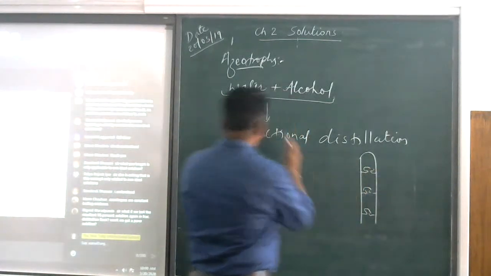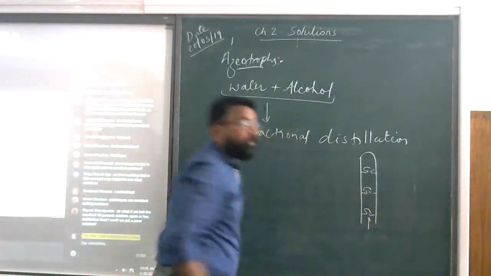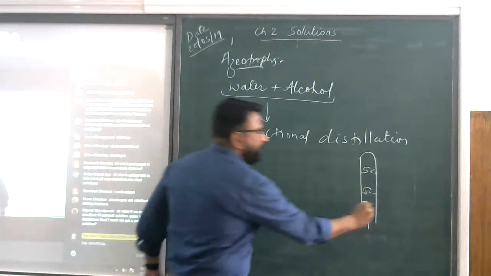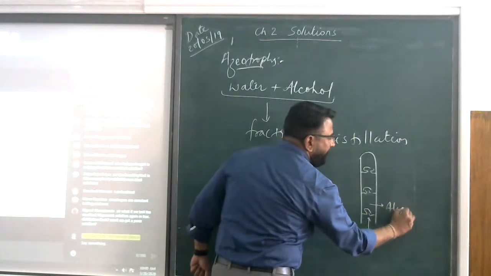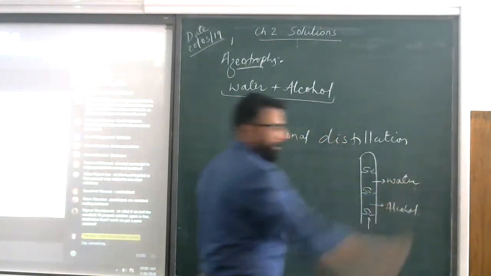Is it fine? If you take these two only, then what will happen? Both will be vaporized. So here you will see that alcohol will be obtained, and here water will be obtained.